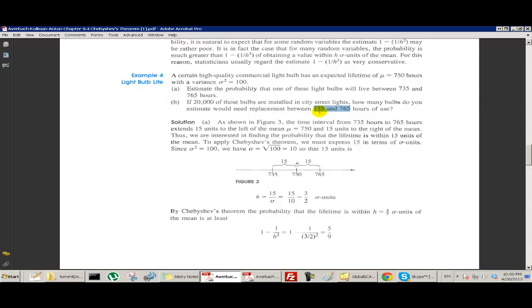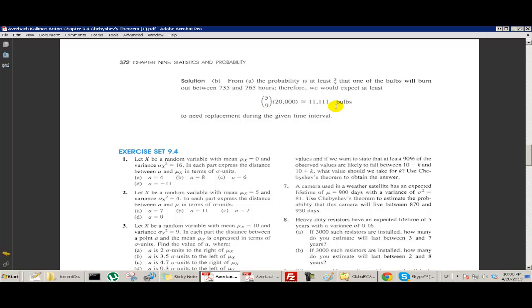No, sorry, they want to know how many will last in this range. Last means they'll die within this range. So we know that it's 5/9 of the total. If 20,000 are installed, then it's 5/9 of 20,000. This many bulbs we will expect to fail between the 735th hour and the 765th hour.